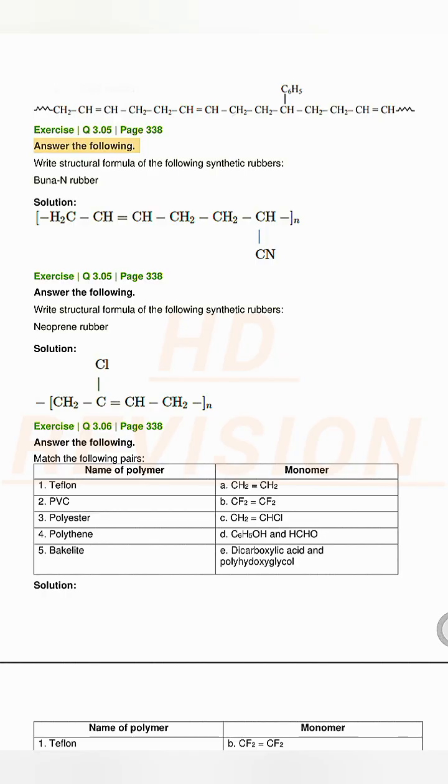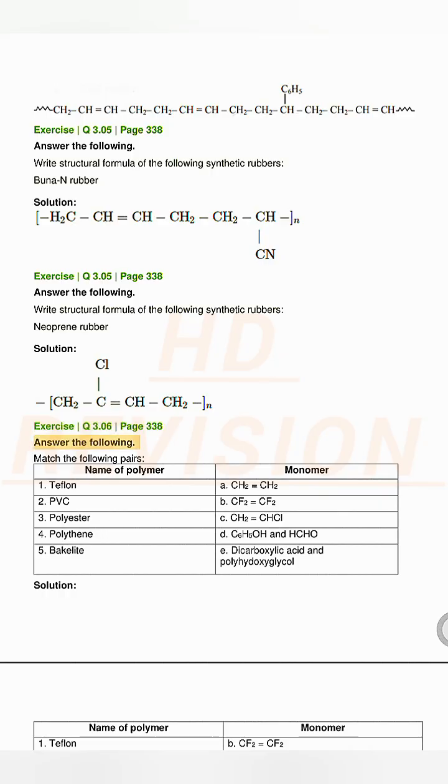Exercise Q3.05, page 338. Write structural formula of the following synthetic rubbers. Buna N rubber. Solution. Neoprene rubber. Solution.